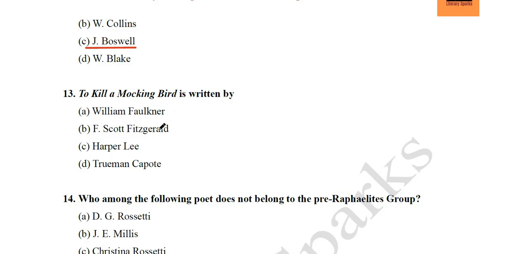The next question we have, To Kill a Mockingbird is written by William Faulkner, F. Scott Fitzgerald, Harper Lee, Truman Capote. So this question has been taken from American literature. As I have said, you need to read not only English literature, British literature, but also Indian literature or American literature. When you read about Indian or American literature, make sure that you remember at least the famous works of the famous writers who are often asked in exams. So To Kill a Mockingbird is a very, very famous work written by Harper Lee, the American writer.